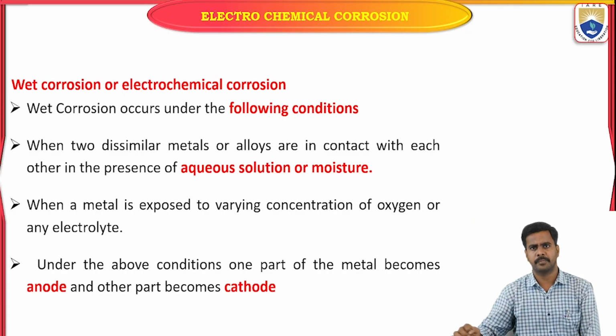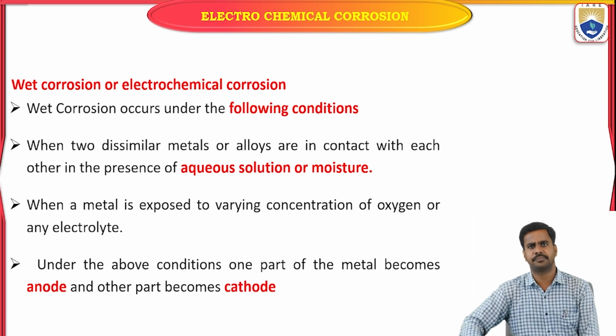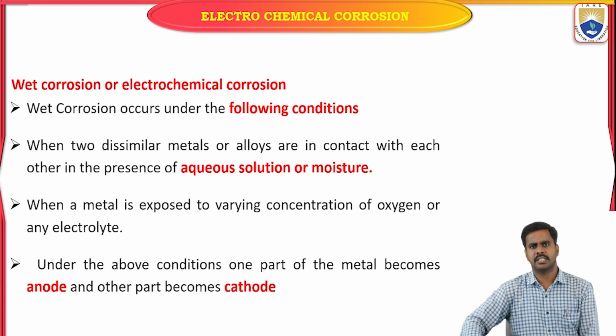So, in the previous class, we discussed what corrosion is and what chemical corrosion is. Corrosion is nothing but destruction or decay of material by the attack of foreign substances.